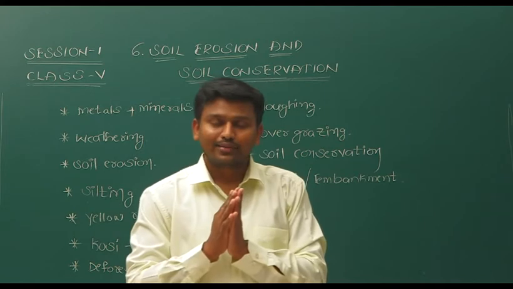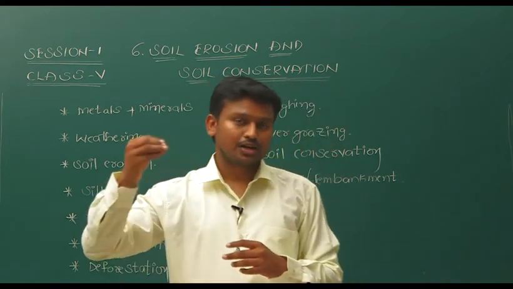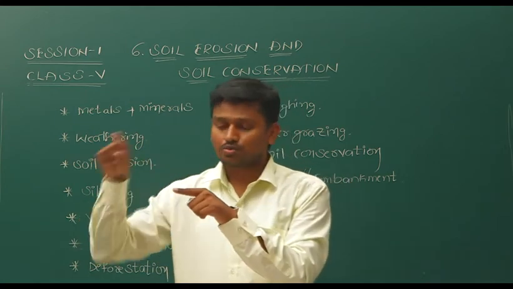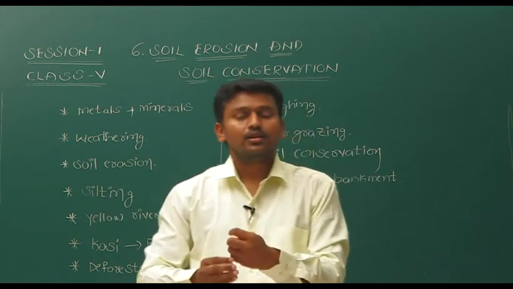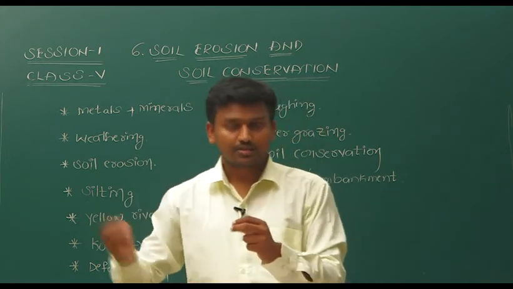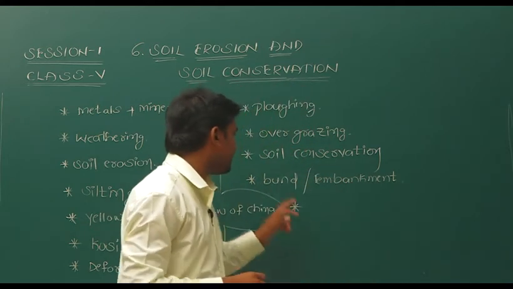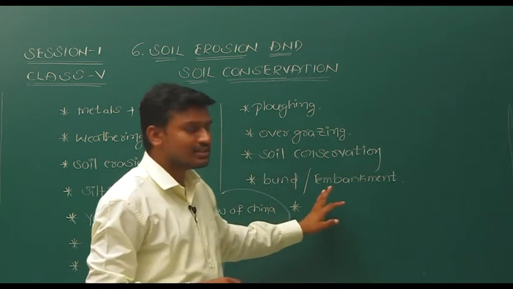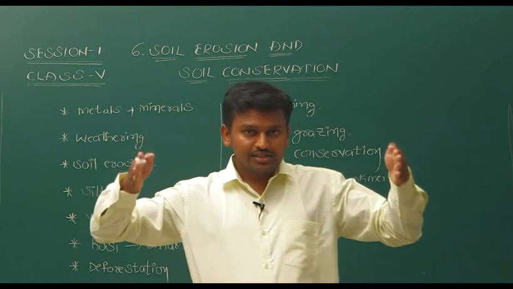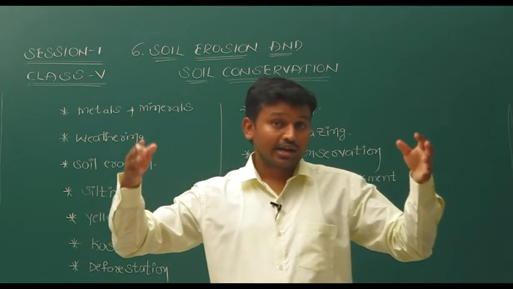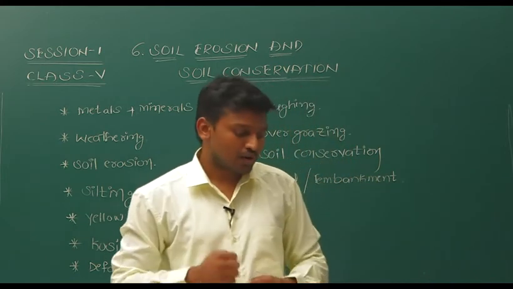For example, if we give water continuously to our fields and the water becomes excessive, then it comes out from the field, and not only that, it carries the topmost soil with it. To control this, what do we have to do? We have to build these bunds, these embankments, surrounding our fields. A raised structure does not allow excessive water to go out. So with that also we can control the soil erosion.